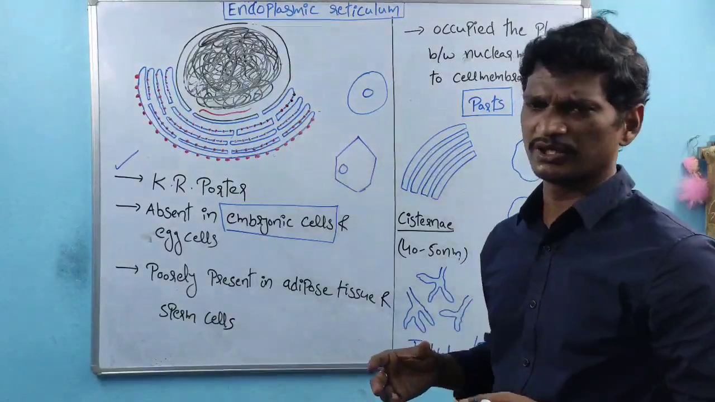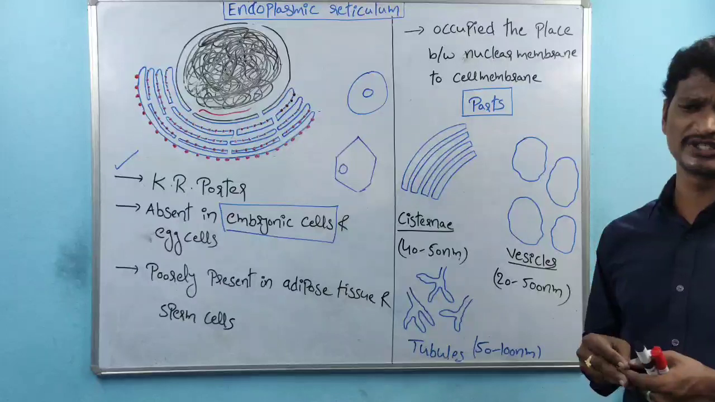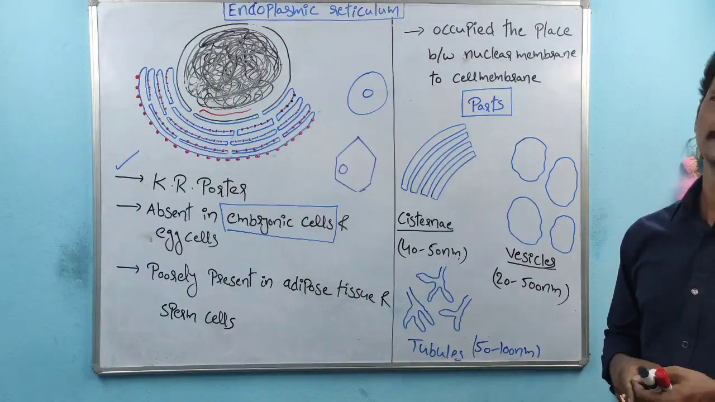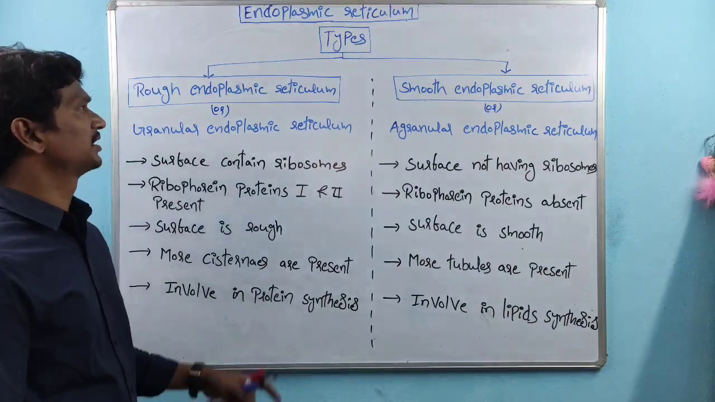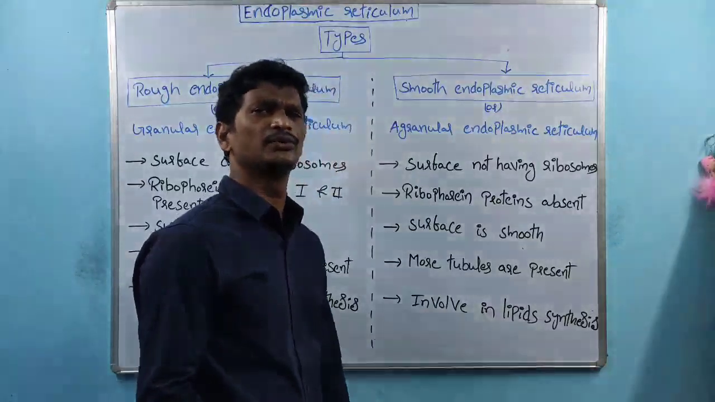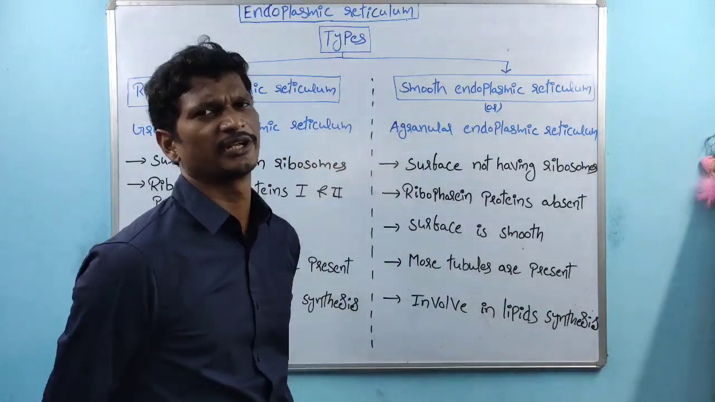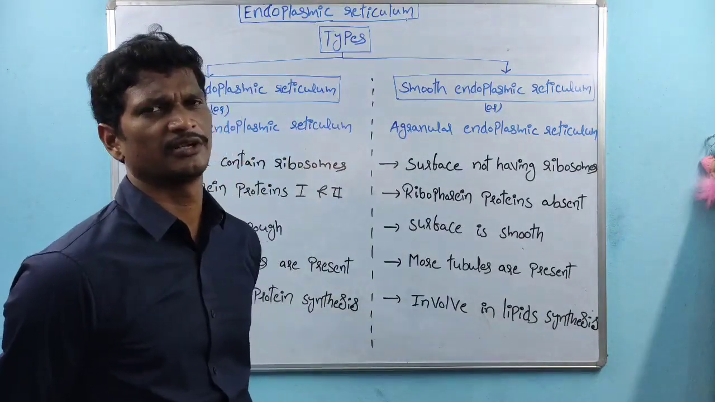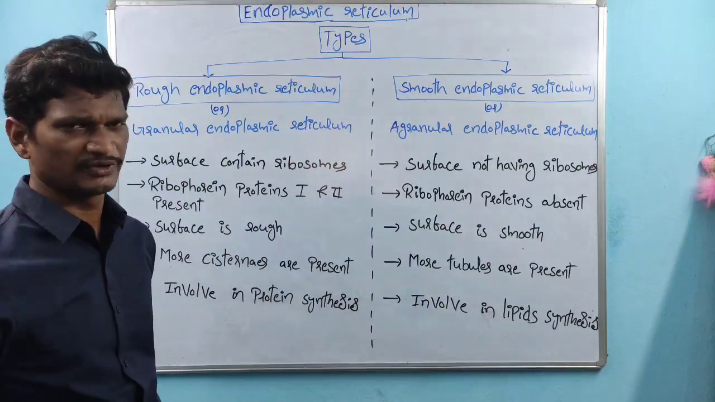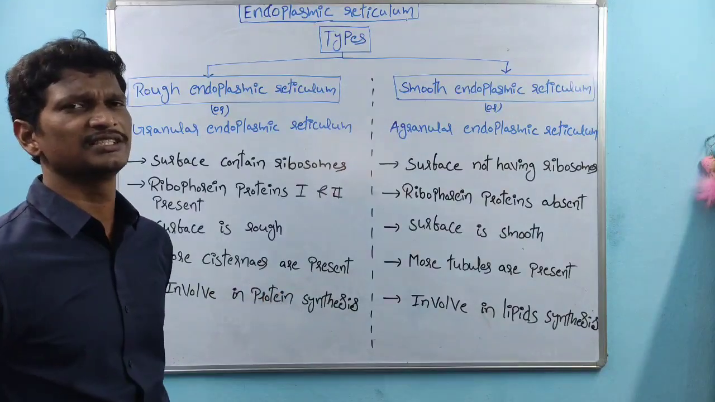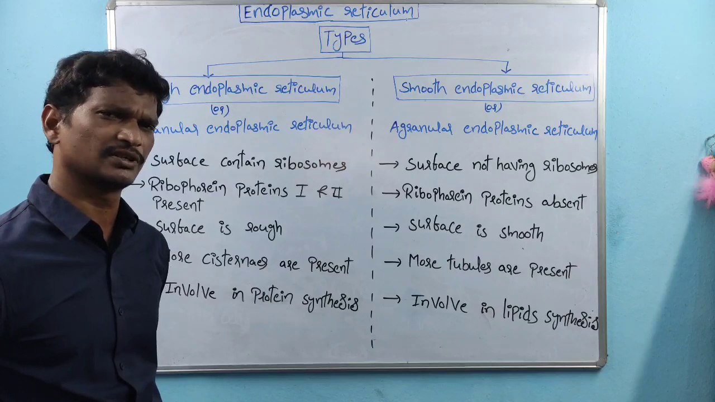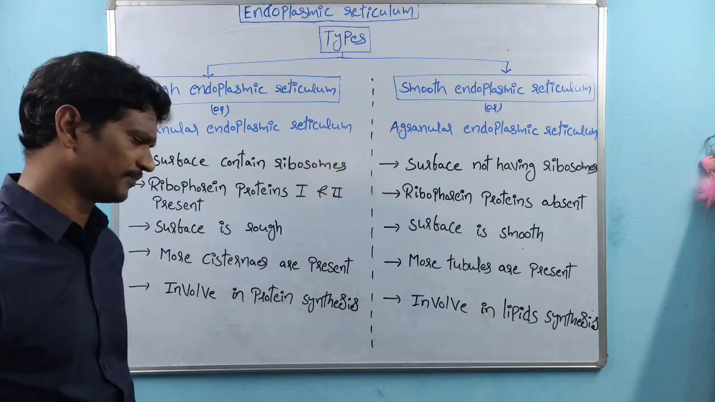Next, we discussed the functions, and now we come to the types of endoplasmic reticulum. Within that, two types are there: rough endoplasmic reticulum and smooth endoplasmic reticulum. We know the surface of the rough endoplasmic reticulum contains ribosomes. So what type of ribosomes are present on its surface?